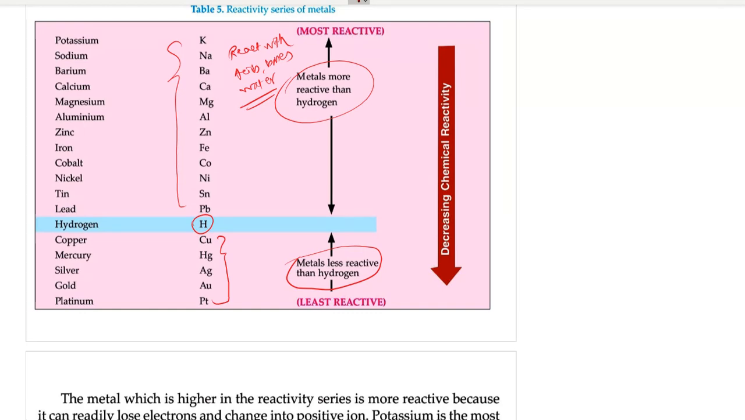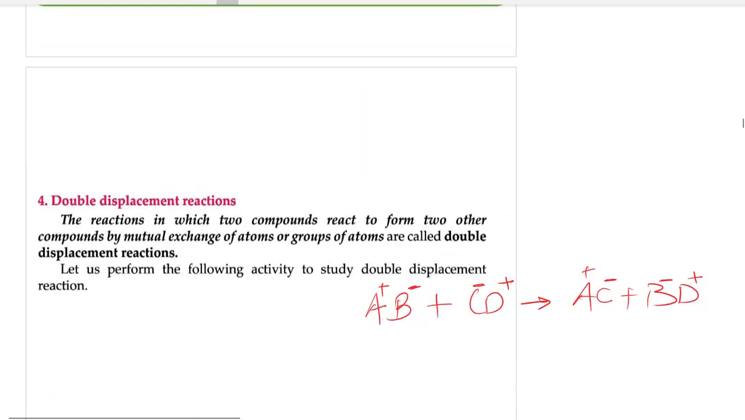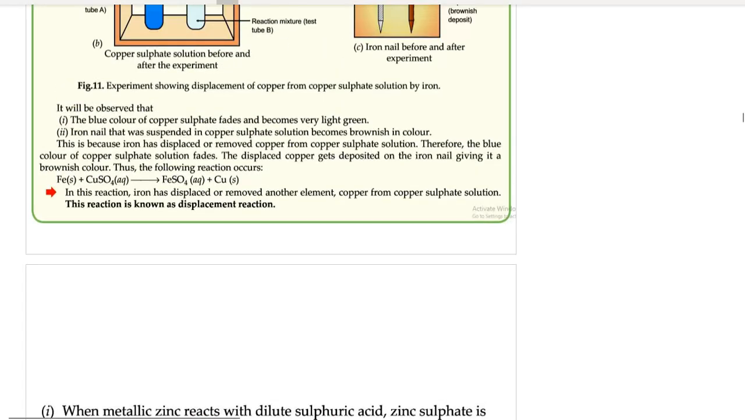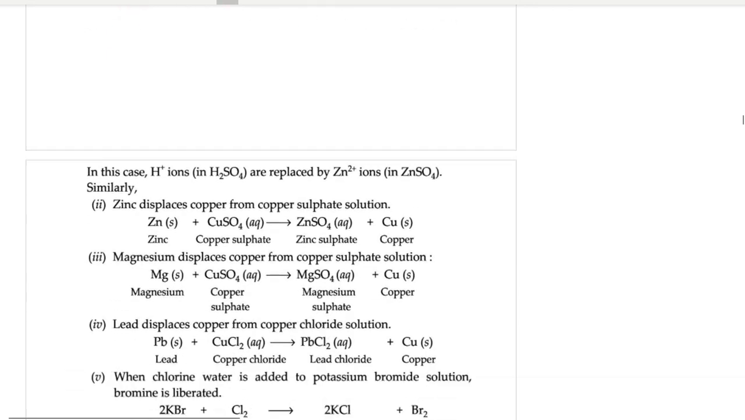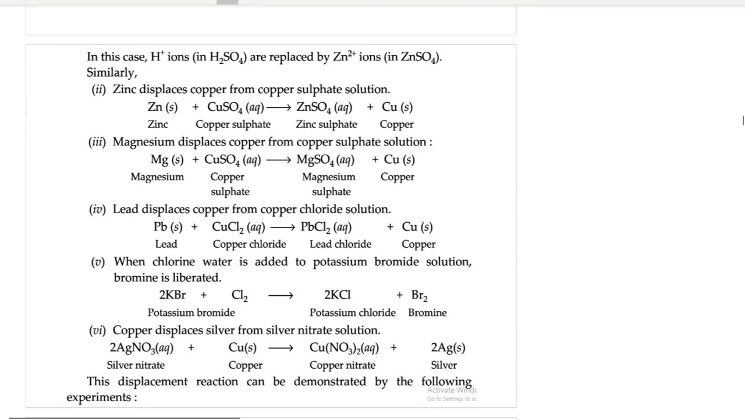Copper does not react with any acid, but zinc does. Why does zinc react with hydrogen and copper does not? Because zinc is placed above hydrogen in the reactivity series. Copper is placed below hydrogen in the reactivity series. Right? That's why we saw that example. Zinc plus sulfuric acid gives zinc sulfate plus hydrogen. Zinc can easily displace hydrogen from its solution, which is acid in this case. So H plus ions are replaced by Zn2 plus ions.